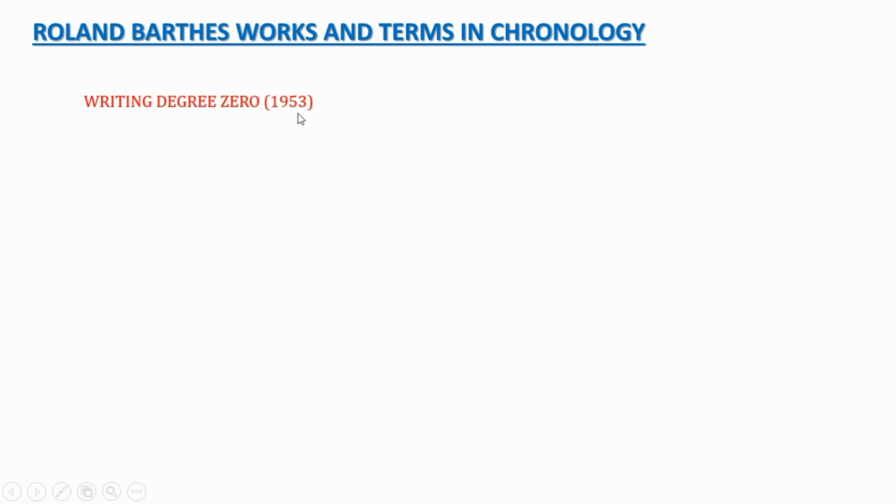It was published in 1953, and Writing Degree Zero is a kind of work where you can understand this: when a writer wants to say something, there is no expectation, no definite meaning, and you have to assume that the writing has been written in a simple way, on a degree zero. So it is a kind of structuralist work. It belongs to structuralism. And the second one, Mythologies, was written in 1957.